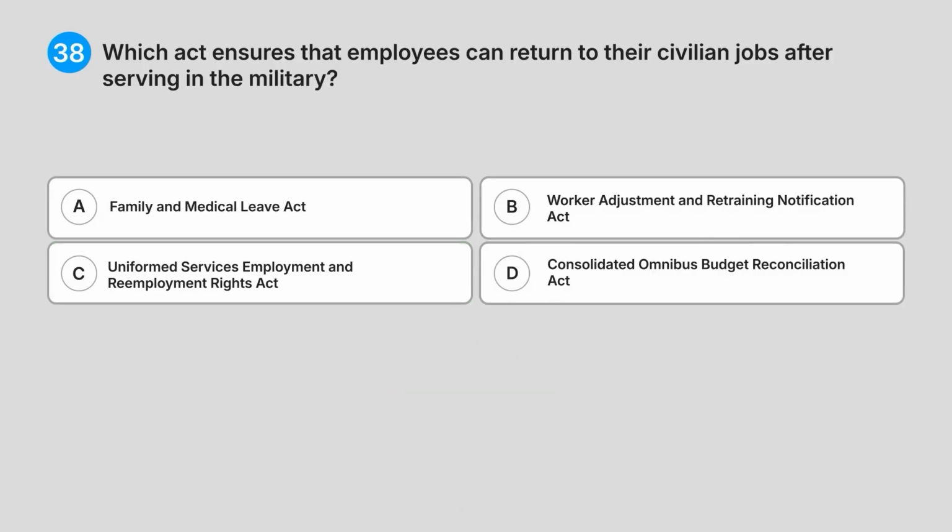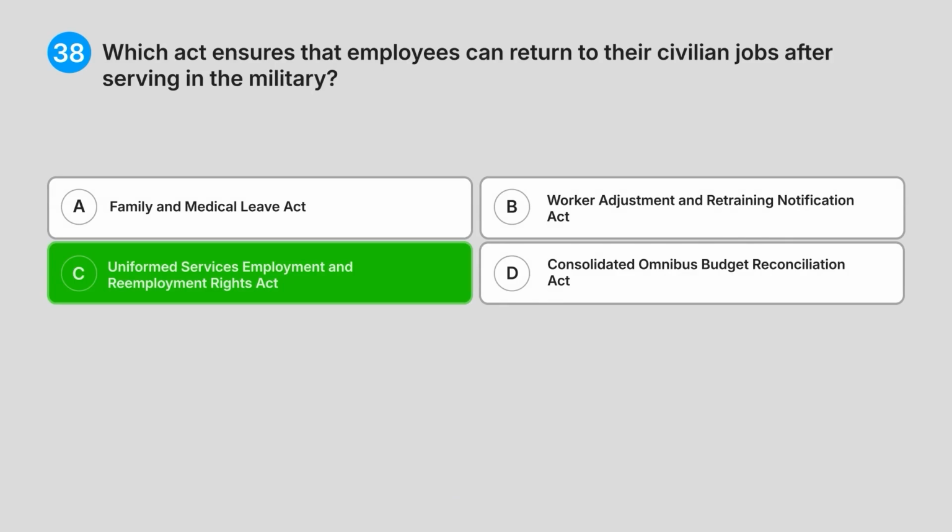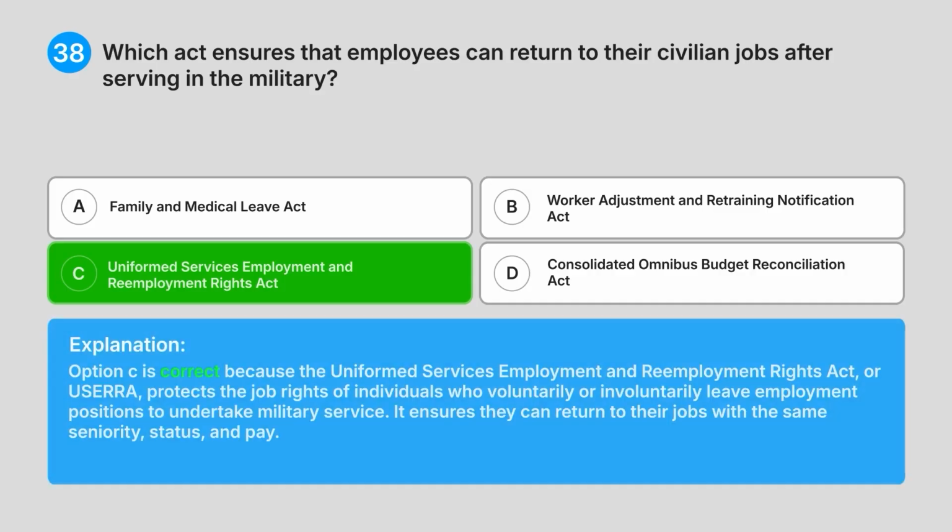Correct answer, C. Uniformed Services Employment and Re-employment Rights Act. Explanation. Option C is correct because the Uniformed Services Employment and Re-employment Rights Act, or USERRA, protects the job rights of individuals who voluntarily or involuntarily leave employment positions to undertake military service. It ensures they can return to their jobs with the same seniority, status and pay.